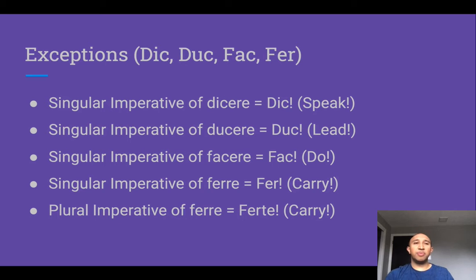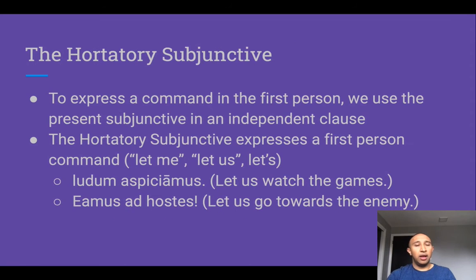So imperatives are pretty simple. This is basically what we view as a direct command in English. It's addressed to a second person audience, someone that you're speaking to, right? And it orders them to do something. Now, what if we want to express an order beyond a second person order? We want to have an order that includes the first person, so I or we, or refers to a third person, a group of people outside of the audience.